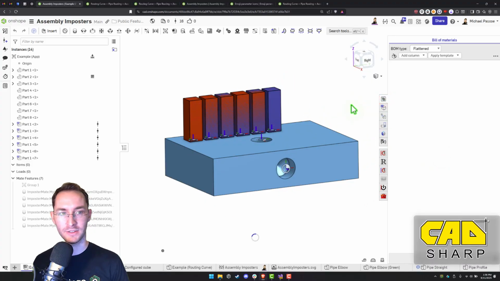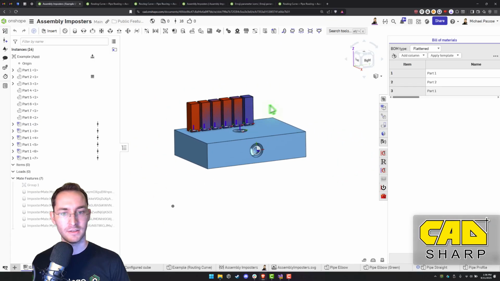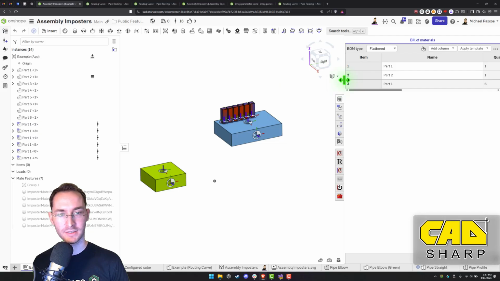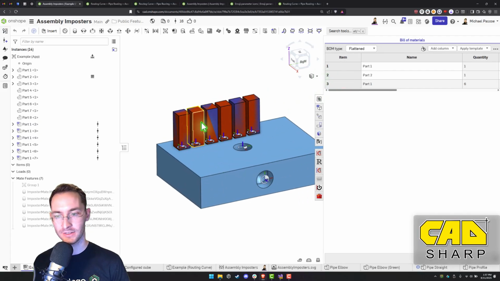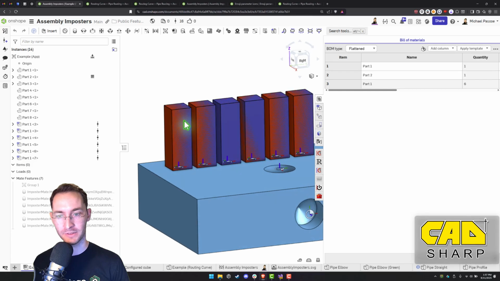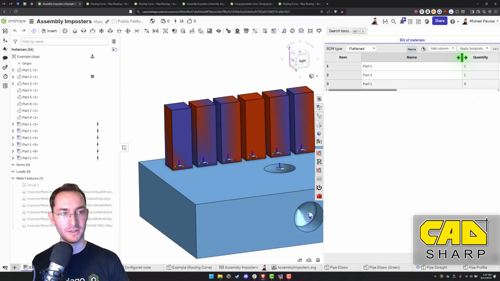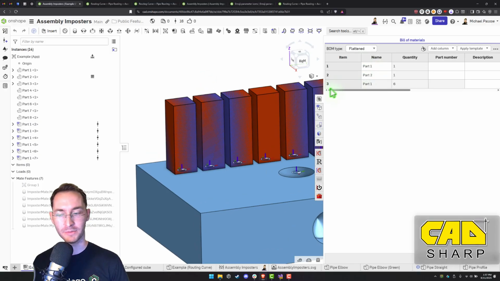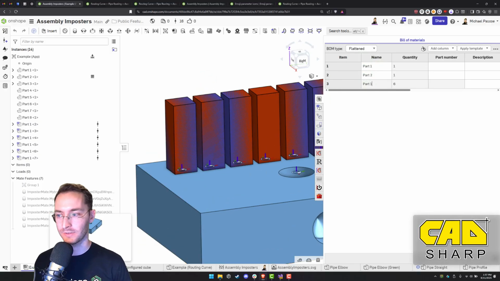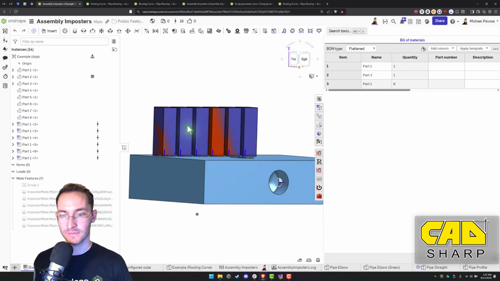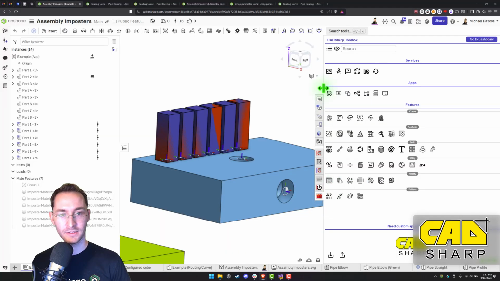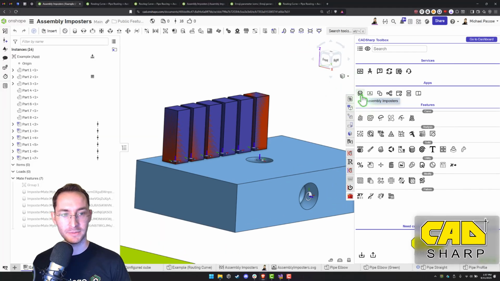So what this should have done is inserted 6 of the original parts in place of the imposter parts. So you'll see they're overlapping. And the assembly BOM is properly counting 6. And the imposters are hidden from the BOM due to the imposter feature. And that is how assembly imposters works. Let us know if you have any questions, and enjoy.